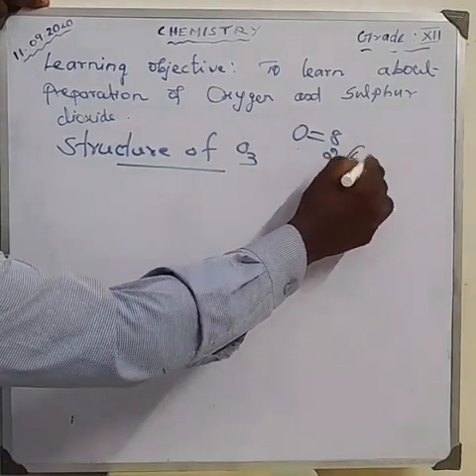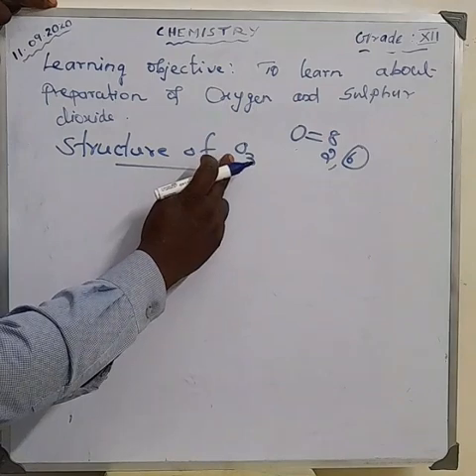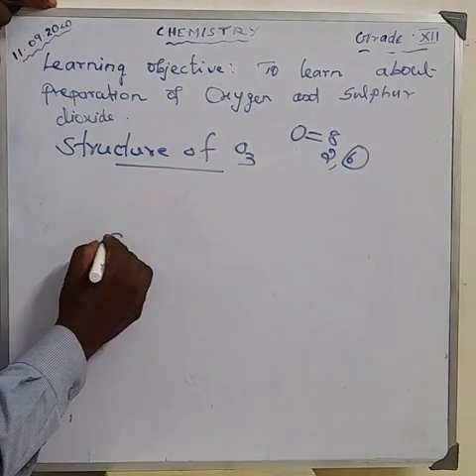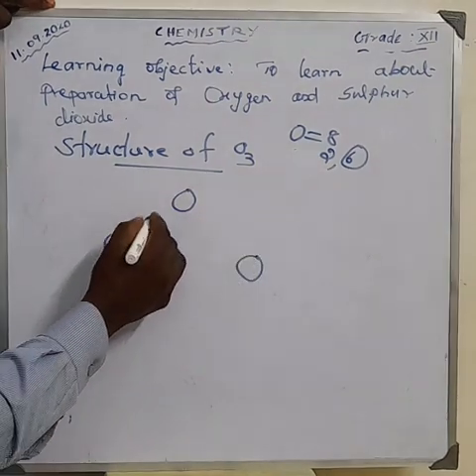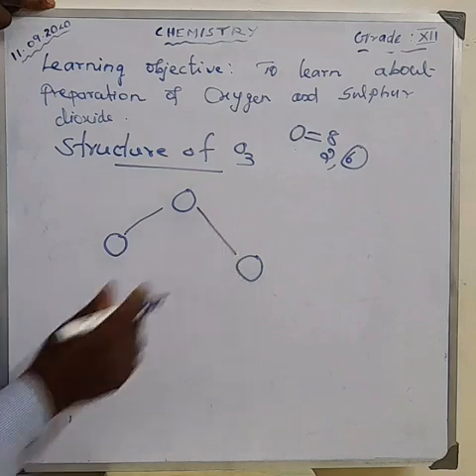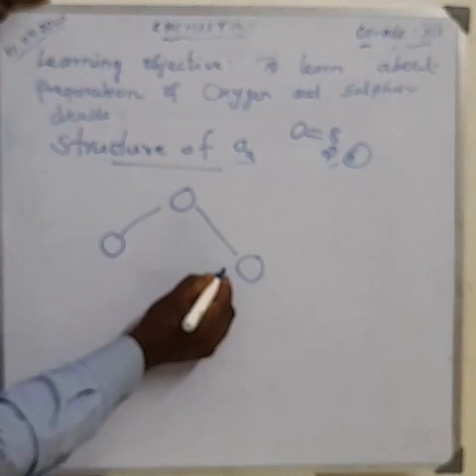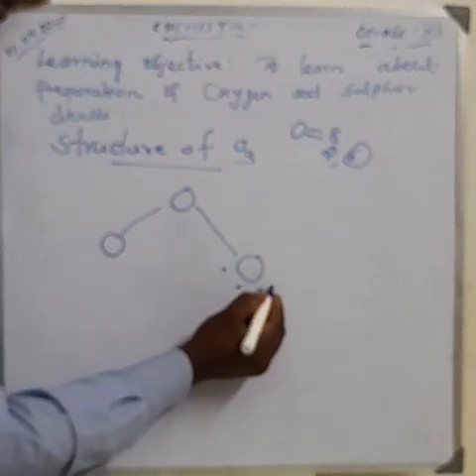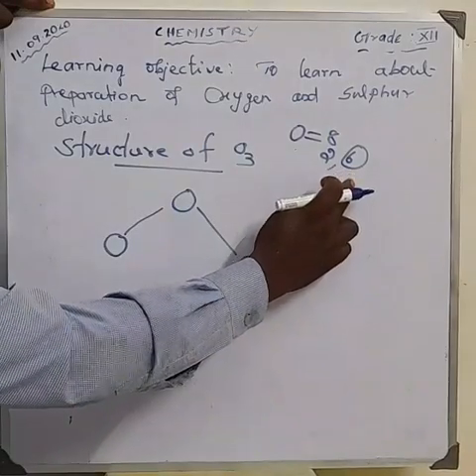The first shell can accommodate 2 electrons, so the outermost shell of oxygen has 6 electrons. Here we have 3 oxygen atoms. First, make single bonds between them. The third step is to fill in the outermost electrons. 6 is the number of outermost electrons for oxygen.